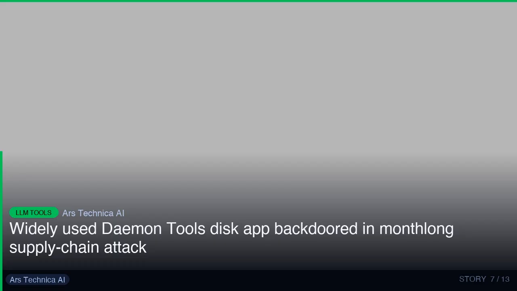This is a tool I'd actually use. Let me tell you why. Widely used Daemon Tools disk app backdoored in month-long supply chain attack. Daemon Tools users, it's time to check your machines for stealthy infections, stat. My take: this lowers the barrier significantly. Link in the description.